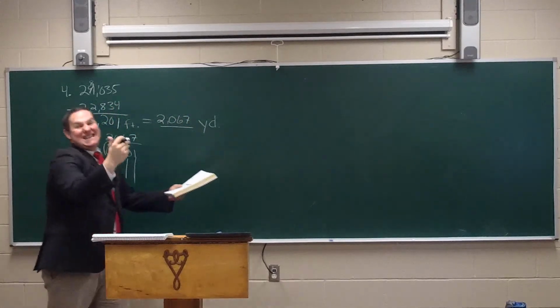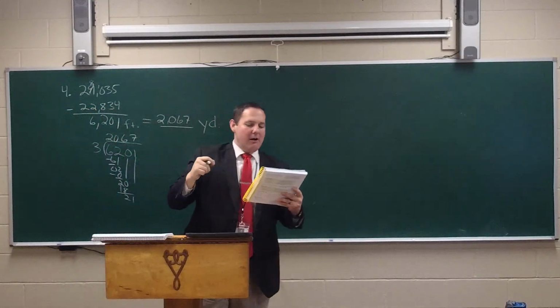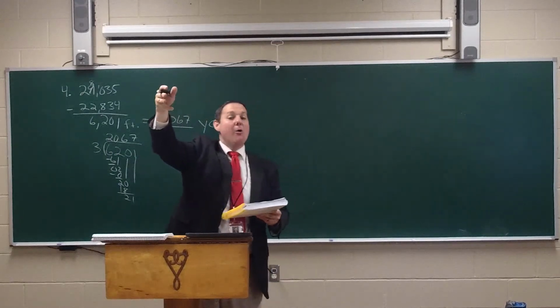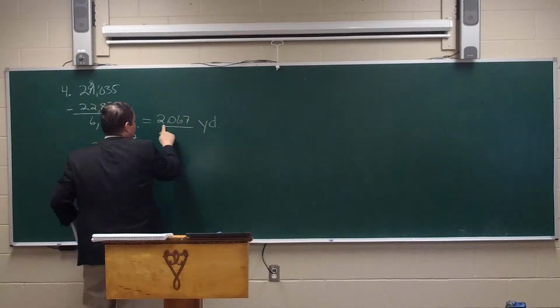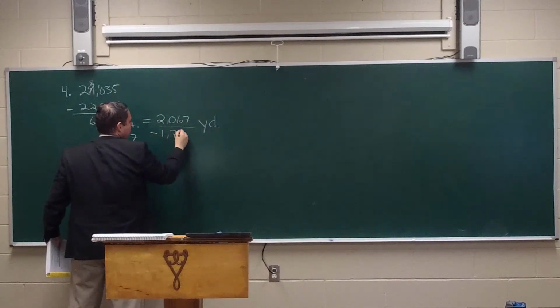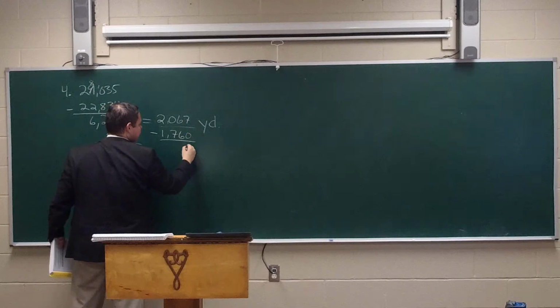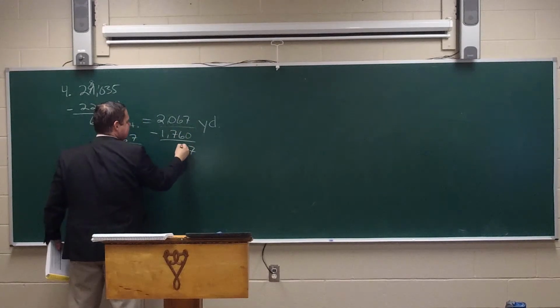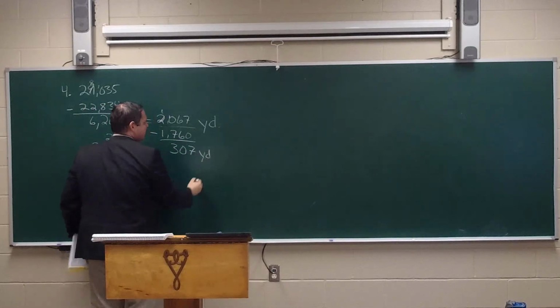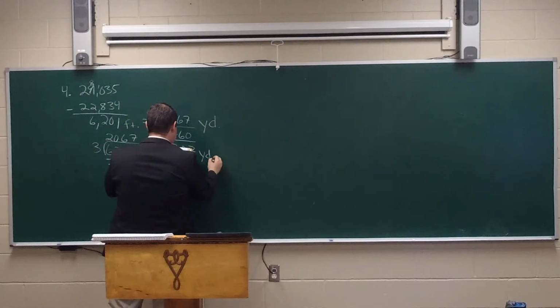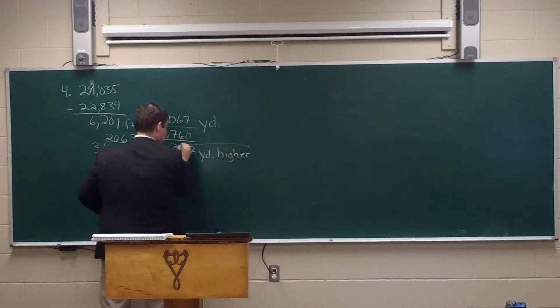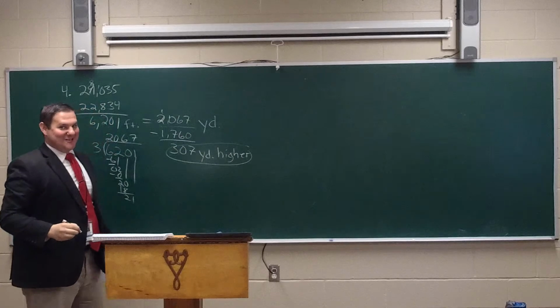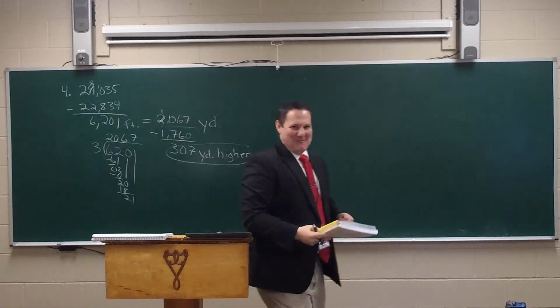But that's not the end yet. Notice the question says, how many yards more than a mile higher? Well, how many yards are in a mile? 1,760. So we do need to subtract 1,760 from this. 7 minus 0 is 7. 6 minus 6 is 0. 10 minus 7 is 3. So it's actually 307 yards. And I believe they said higher. Woo! What a problem that was as well, huh? And these keep getting a little bit more difficult as we go.